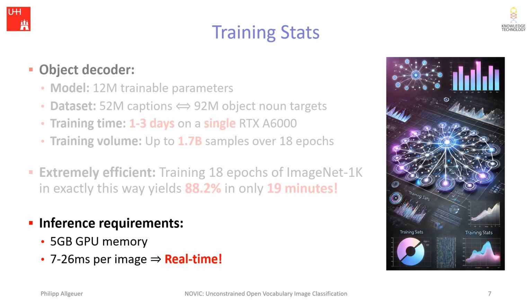CLIP model included, at inference time, NOVIC only requires at most 5 GB of GPU memory and 7 to 26 milliseconds per image depending on whether a batch size of 1 or larger is used, making NOVIC resource efficient and definitely real-time.